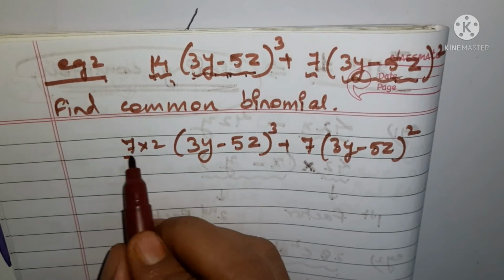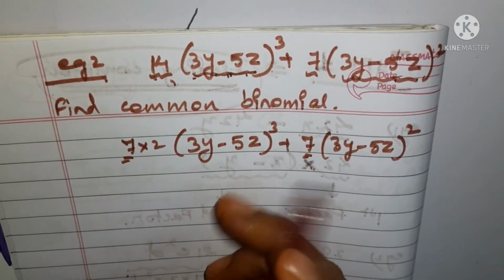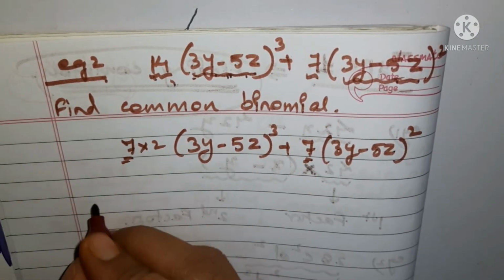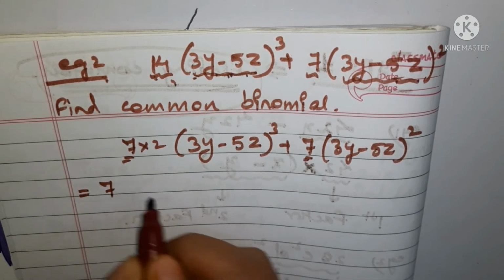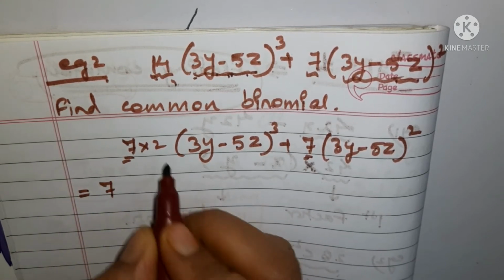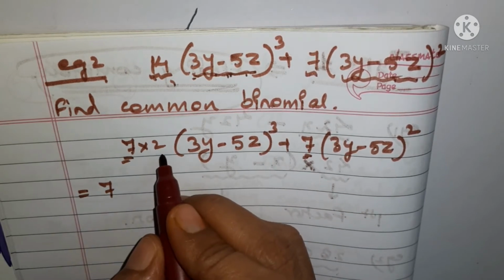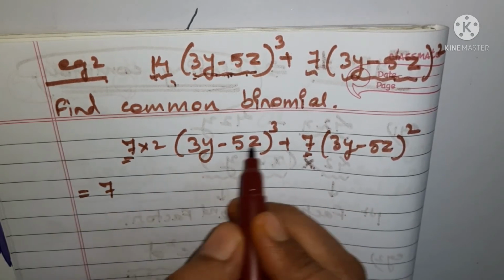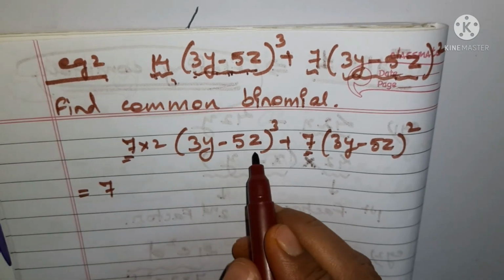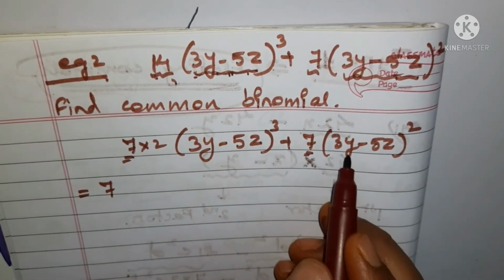You can see here now 7 and 7 both are same, isn't it? So 7 we can take out. Okay, 7 is taken out. 2 is here but not in this case, so we will not take out this as common. Now what is there which is common? 3y minus 5z. This part is common.